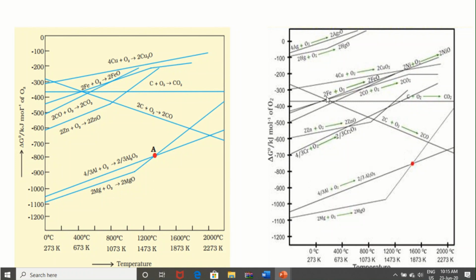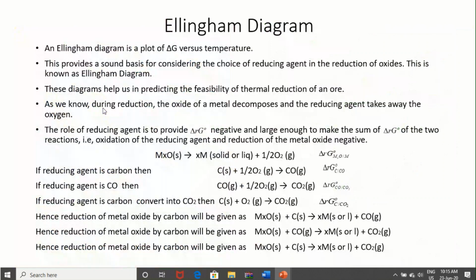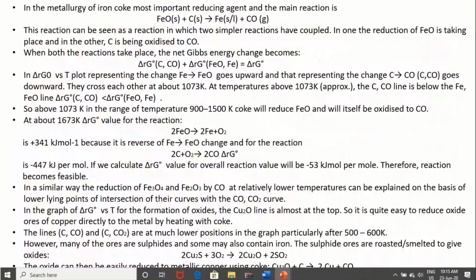So above 1073 Kelvin, at each and every temperature, FeO can be reduced by coke, and this reaction will be more and more favorable as temperature increases.